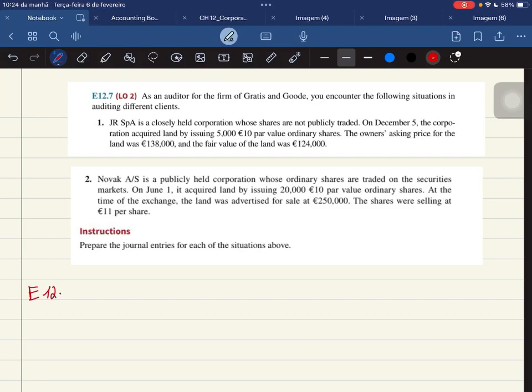E12.7. As an auditor for the firm of Grady's and Good, you encounter the following situations in auditing different clients.